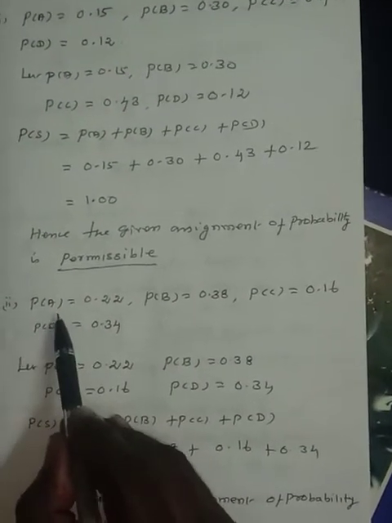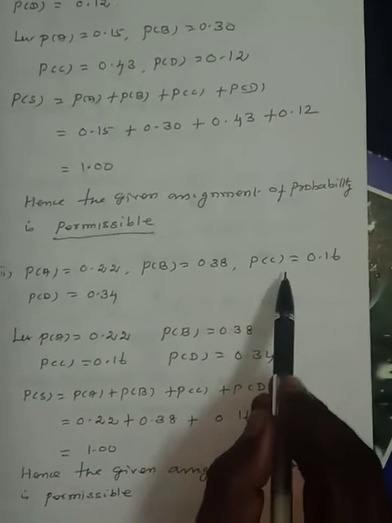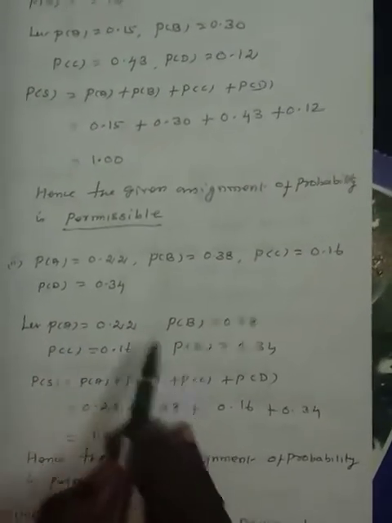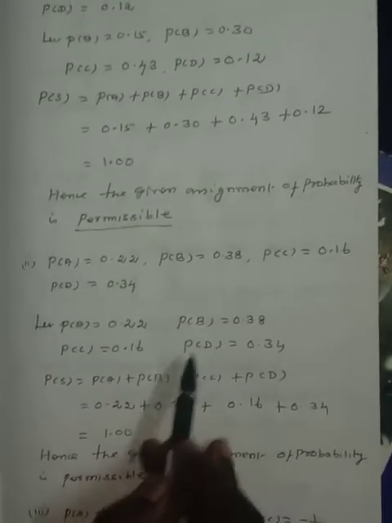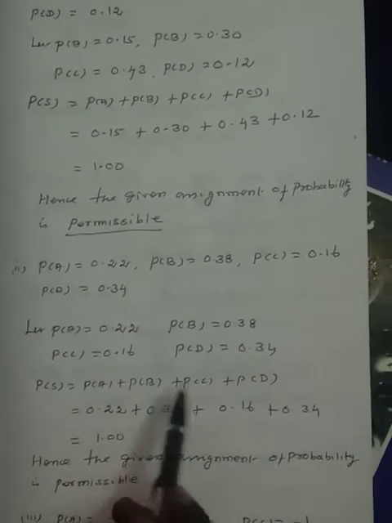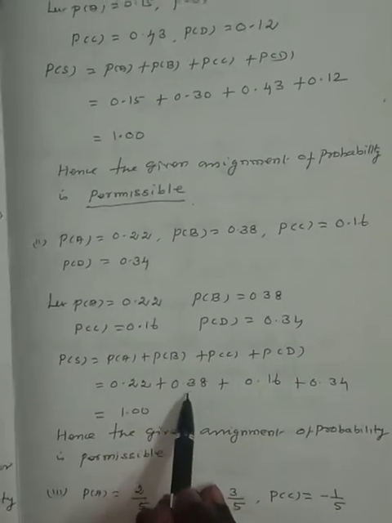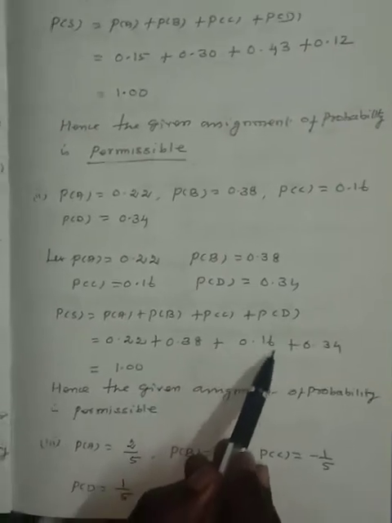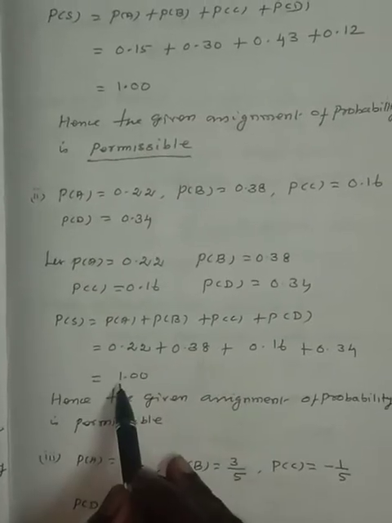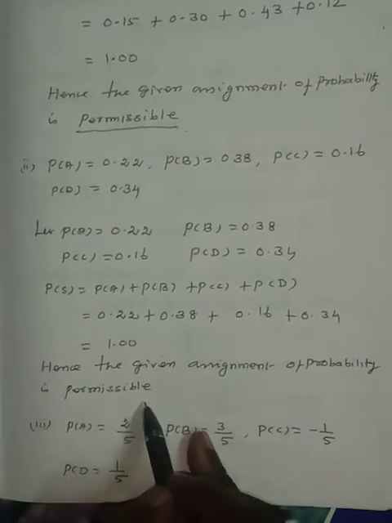Subdivision number 2. P of A is equal to 0.22, P of B is equal to 0.38, P of C is equal to 0.16, P of D is equal to 0.34. P of S is the sum of the probabilities: P of A plus P of B plus P of C plus P of D. P of A is 0.22 plus P of B is 0.38 plus P of C is 0.16 plus P of D is 0.34. Adding these four terms we get 1.00. 1.00 means the given assignment of probability is permissible.